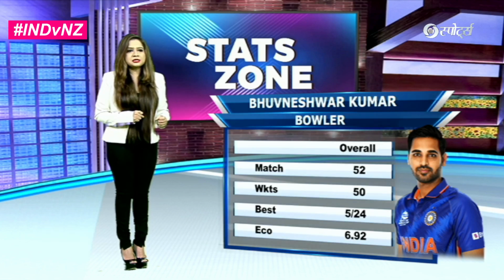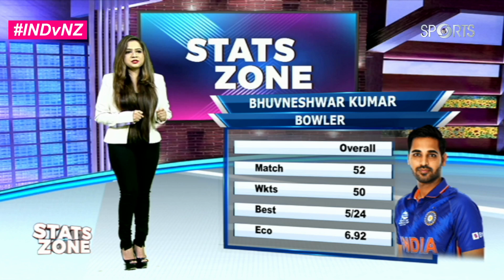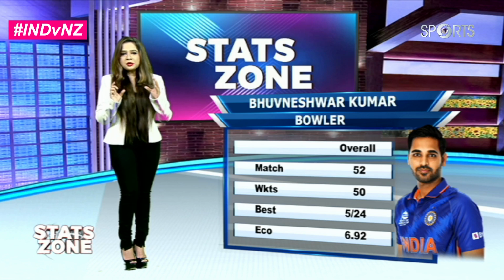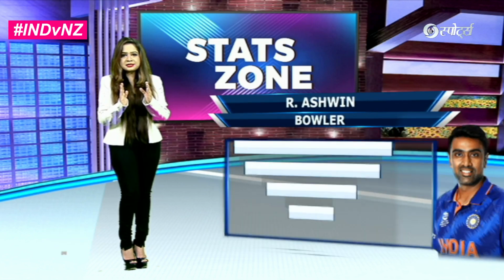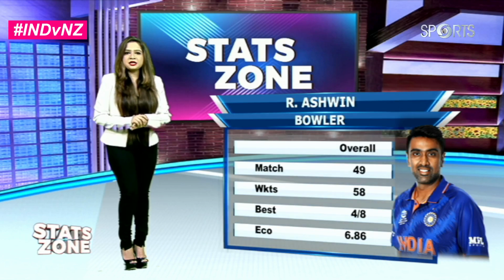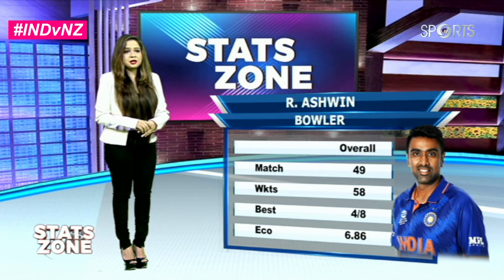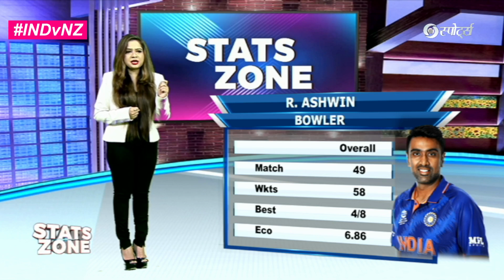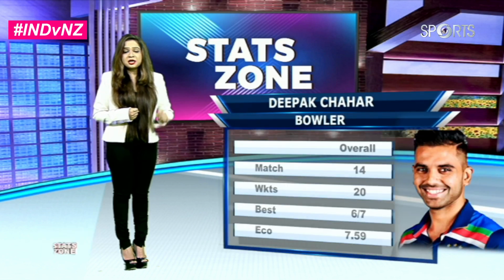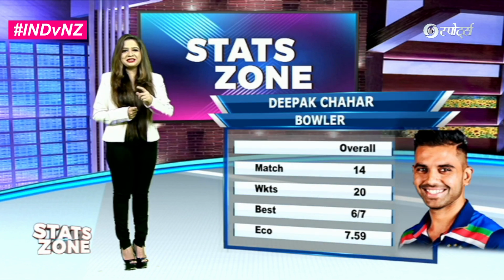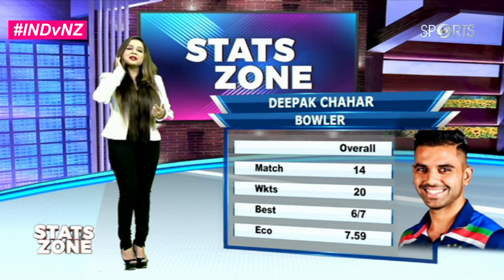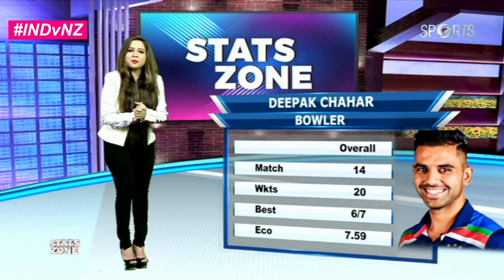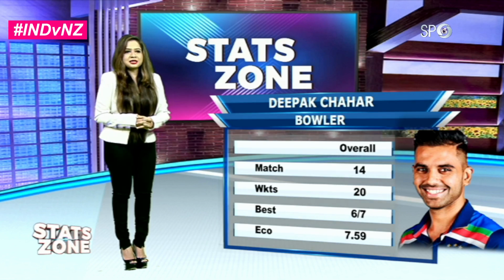भुवनेश्वर कुमार 52 मैचेस, 50 विकेट्स ले चुके हैं, इकोनॉमी ऑफ 6.92. What is the important figure over here is 50 wickets under his pocket, and a very very important bowler from the Indian angle. Then of course Ravichandran Ashwin, 49 matches, 58 wickets ले चुके हैं, economy of 6.86, लेकिन इनका best है 4 for 8. Those figures definitely will be something that we'll be looking at also, that they come out to give a good performance this time again for the Indians.